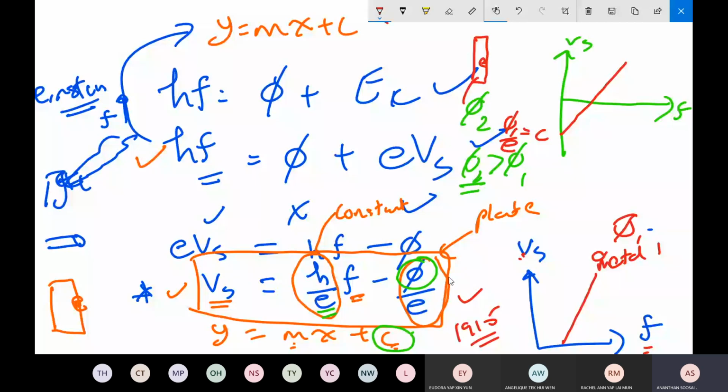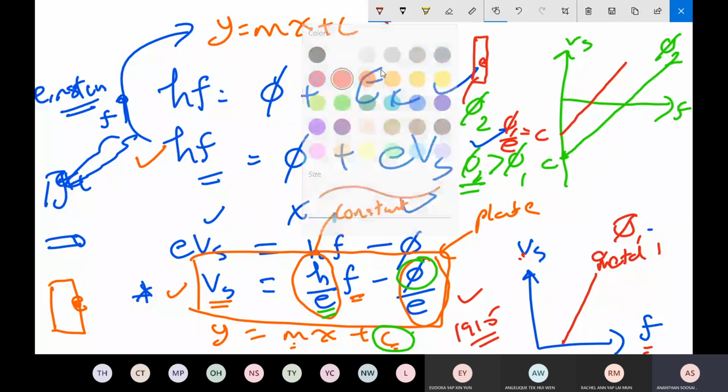Now if you go for the second one, phi 2, the C should get more negative. That means the line should shift to the right. When phi 2 is greater, phi over e should get greater, more negative. So the second C must be lower here. If you extend the graph, the second graph should be like this. This is for the second work function, and this is for the first work function.